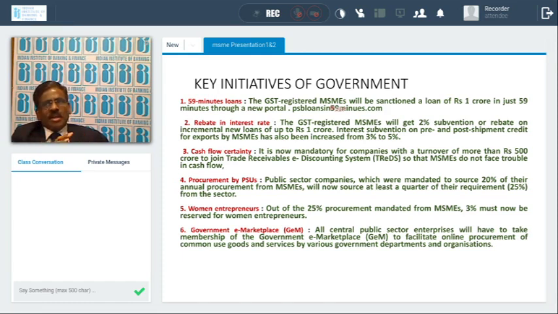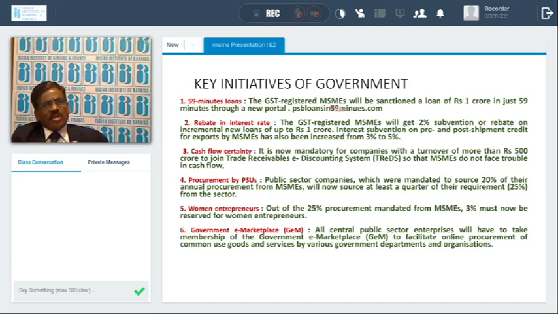Here, the government has made it mandatory for all companies above 500 crores to join this e-trade system, so that MSMEs do not face problems. All corporates with 500 crores and above turnover must join the TReDS system. What are the advantages and disadvantages? We'll be discussing it subsequently.